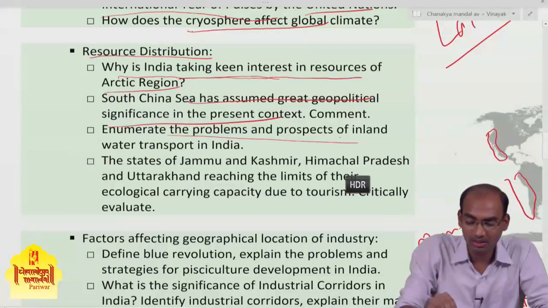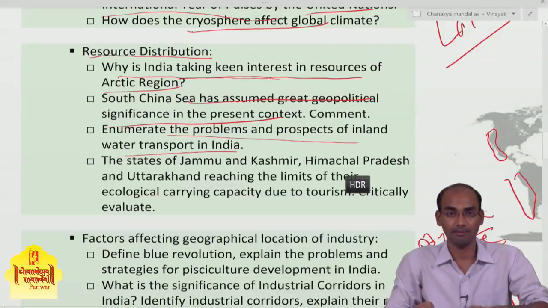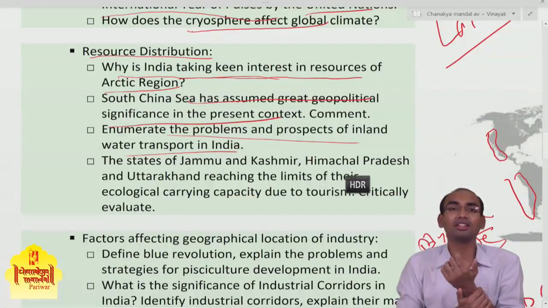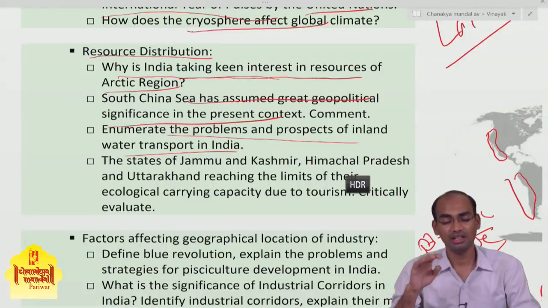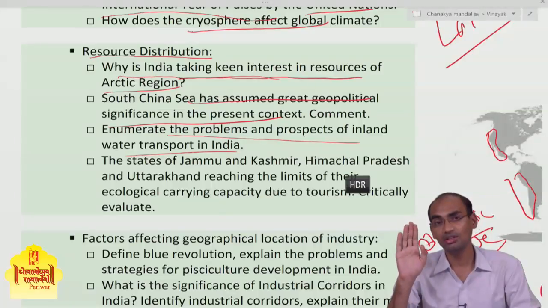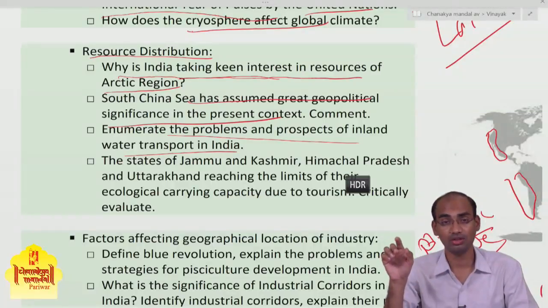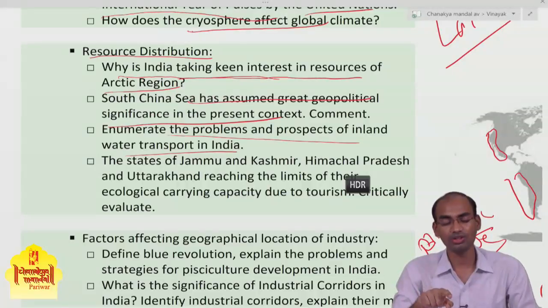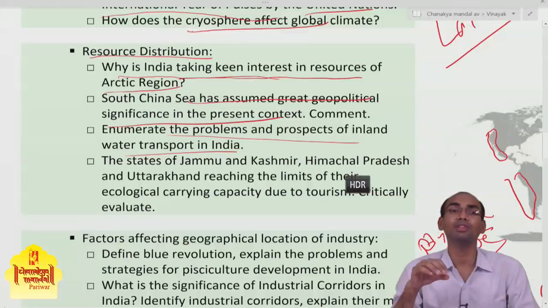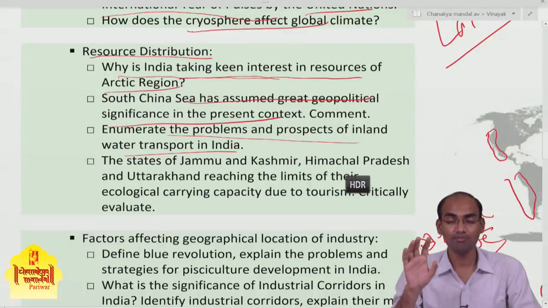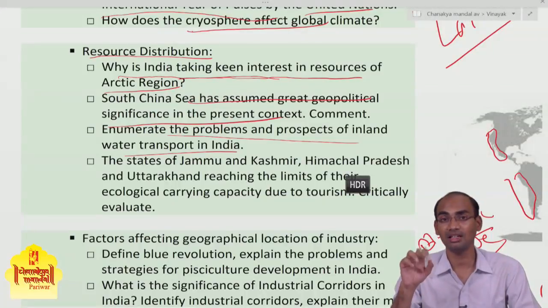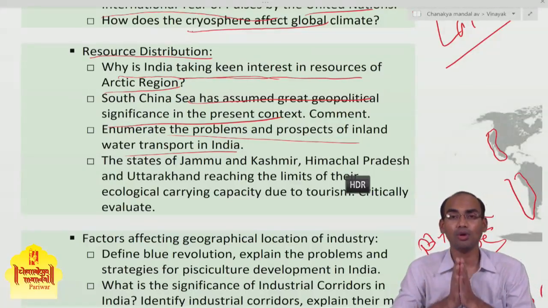Then enumerate the problems and prospects of inland water transport in India. In the 2016 mains they asked many questions on inland waterways. In the UPSC mains geography optional also, UPSC asked a question on inland water transport, because that year the government came up with the Inland Waterways Bill. The government was trying to declare 110 inland waterways in India. So what are the problems and prospects of inland water transport?